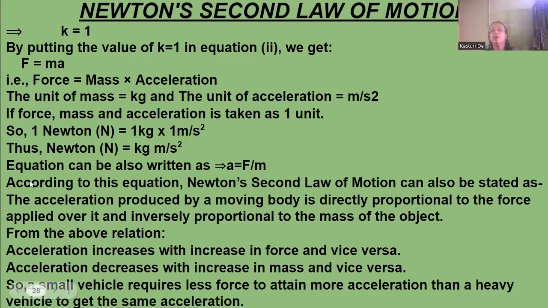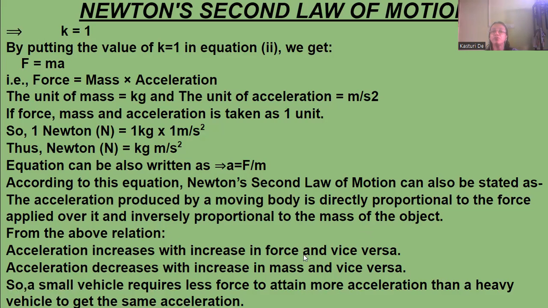The equation can also be written as a is equal to F by m. As F is equal to m into a, it can be said that a is equal to F by m. So according to this equation, Newton's second law can also be stated as: the acceleration produced in a moving body is directly proportional to the force applied on it and inversely proportional to the mass of the object.